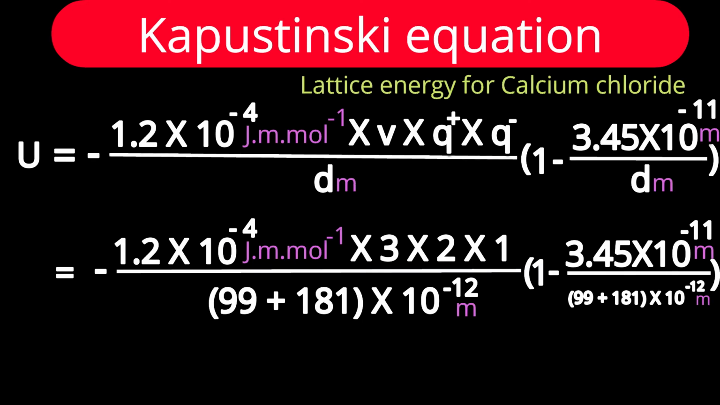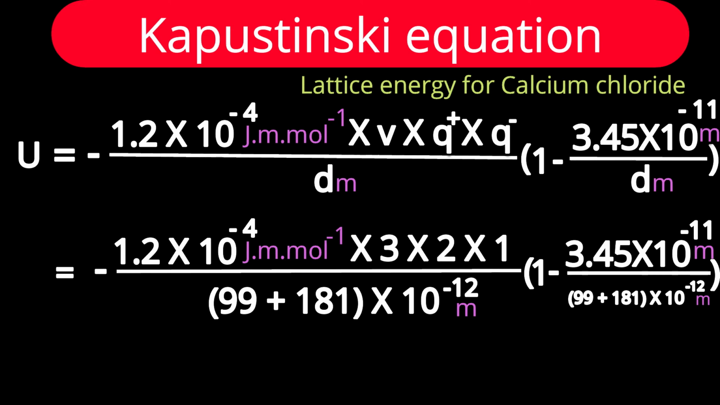I want to calculate the lattice energy for calcium chloride. Calcium chloride means formula CaCl2: Ca2+ and 2Cl−. So how many total ions are present? 3. What is the charge on the cation? 2. What is the charge on the anion? 1. That's the magnitude of charge I am considering.